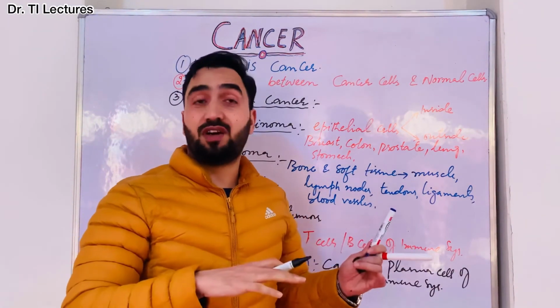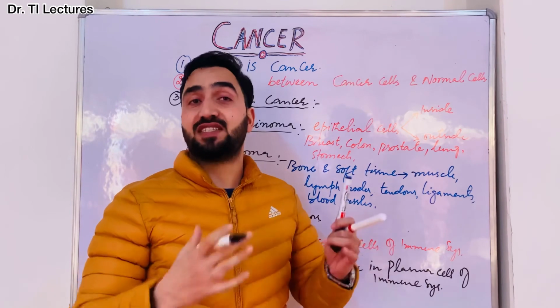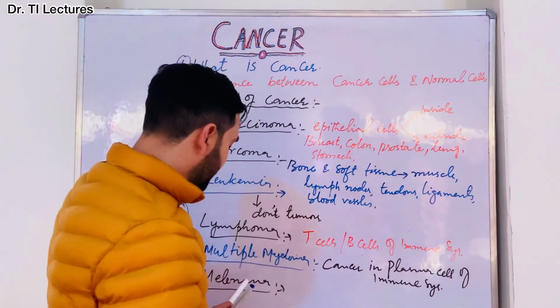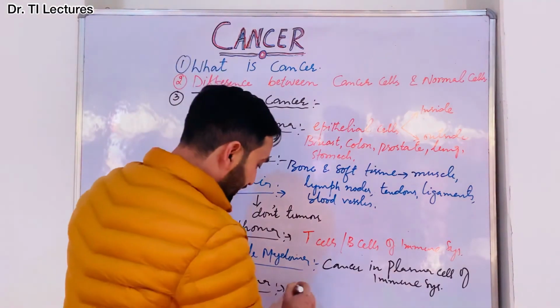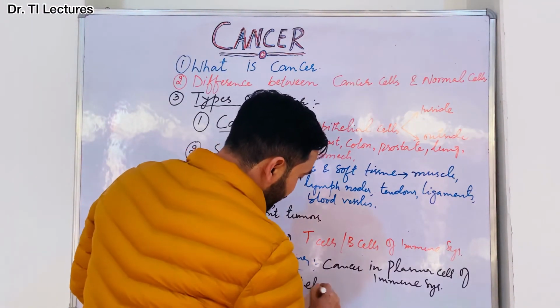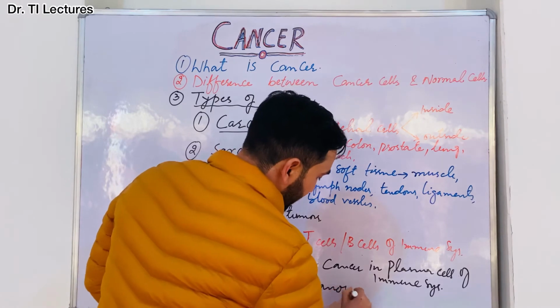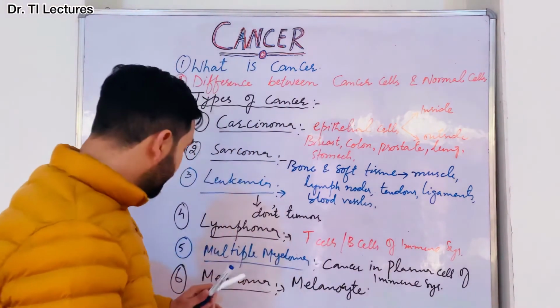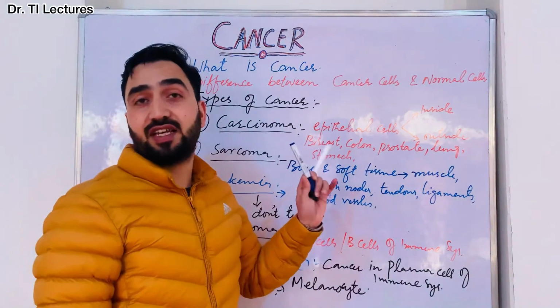If there is cancer in that melanin pigment producing cell, called a melanocyte, then that kind of cancer is known as melanoma. That means melanoma occurs in melanocytes.